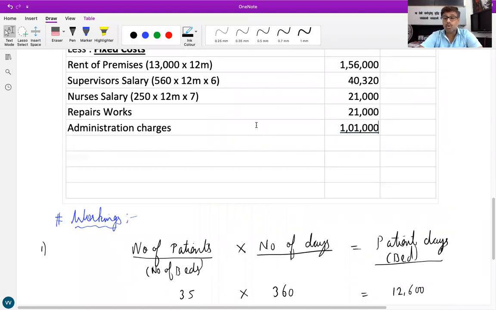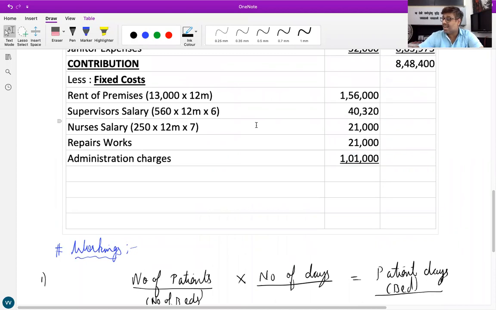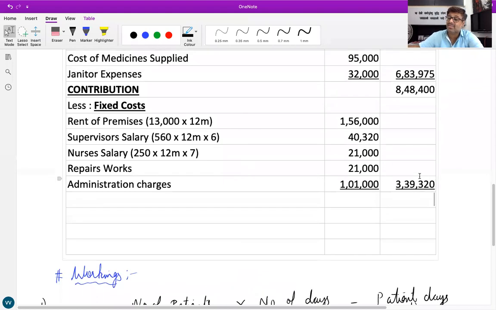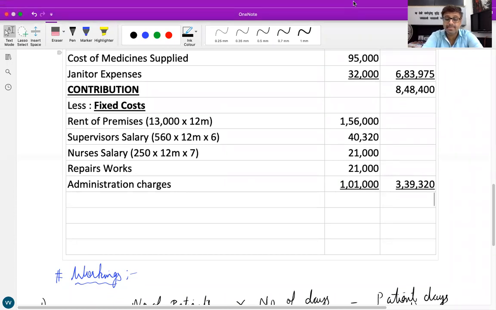So what are the total fixed costs? All of you do it. 1,56,000 plus 40,320 plus 21,000 plus 21,000 plus 1,01,000. What are the total fixed costs? 3,39,320. Minus it from 8,48,400. 5,09,080. Clear with this? What is this?